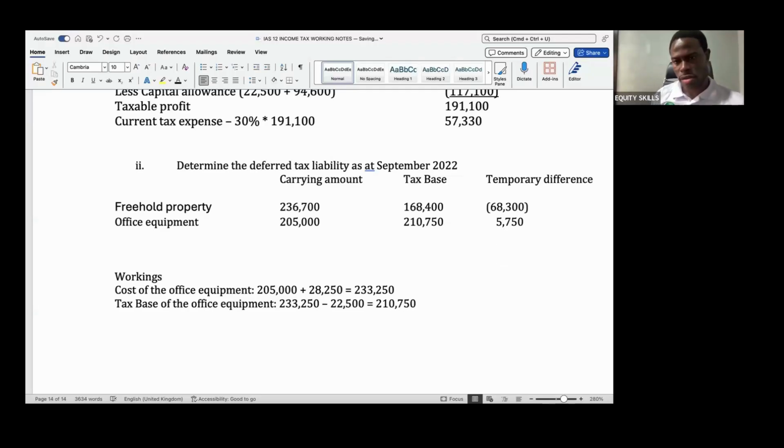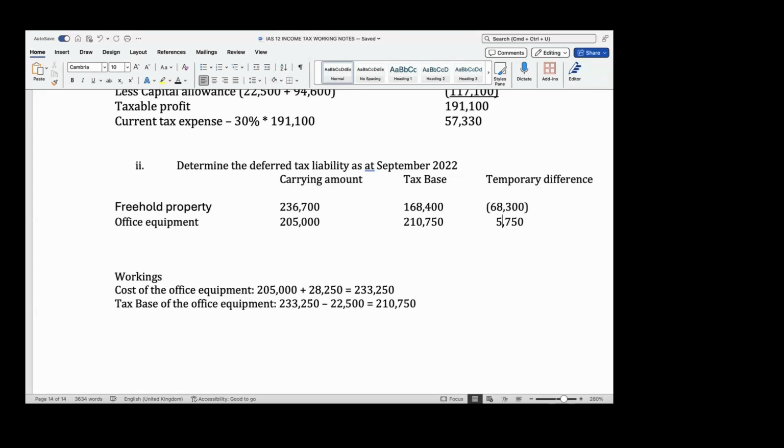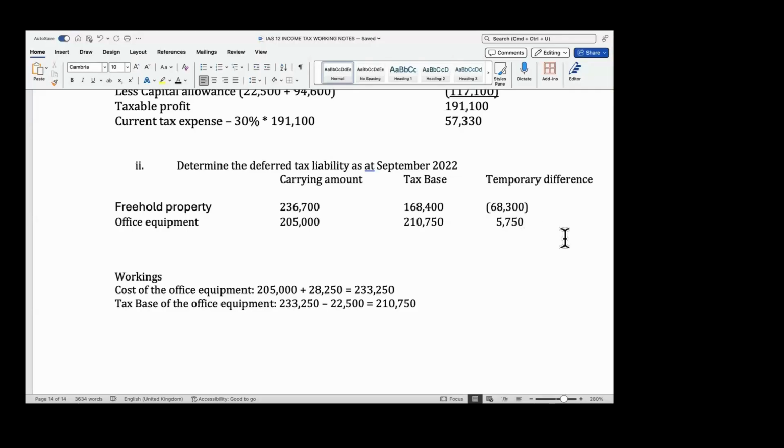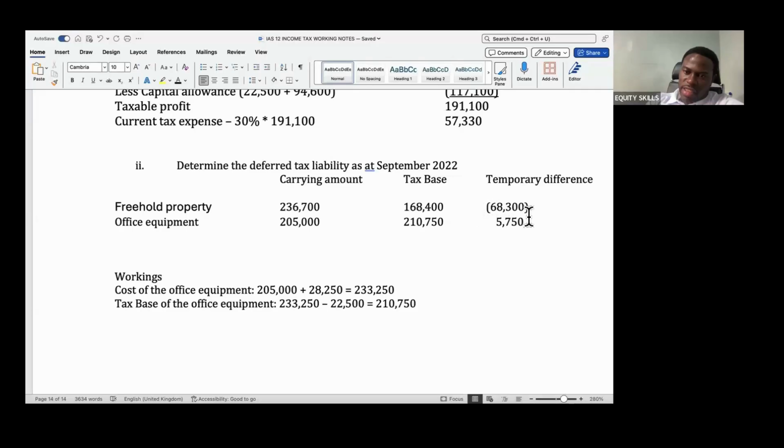Okay. Is this a deductible temporary difference or taxable temporary difference? The deductible temporary difference. Yes, it is because our deduction is higher. Okay, that's correct. So it is a deductible temporary difference because our deductions are higher. We will get higher deductions. That's the reason.